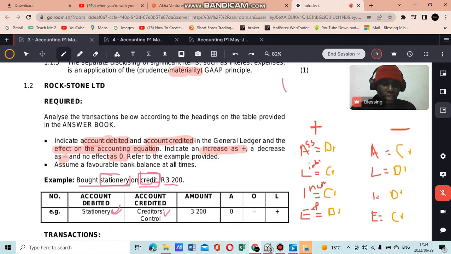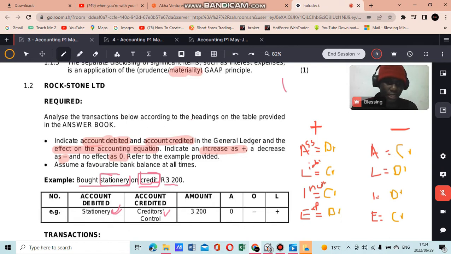Liabilities, they increase on the credit side. Income increases on the credit side. Expenses, they increase on the debit side, right? And this is just a basic diagram.